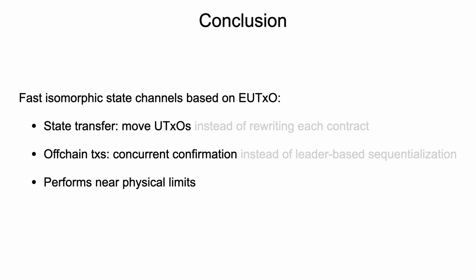Off-chain transactions can be concurrently confirmed instead of leader-based sequentialization or making use of a synchronized protocol in the off-chain protocol. And finally, we observe that our protocol performs near physical limits.